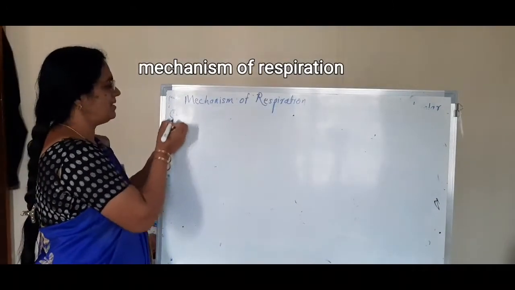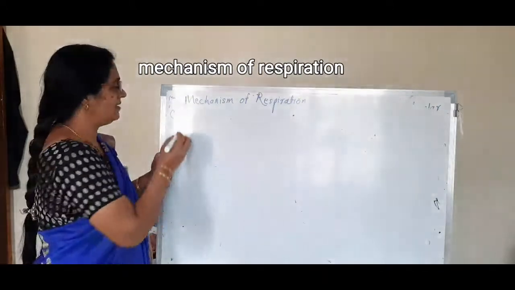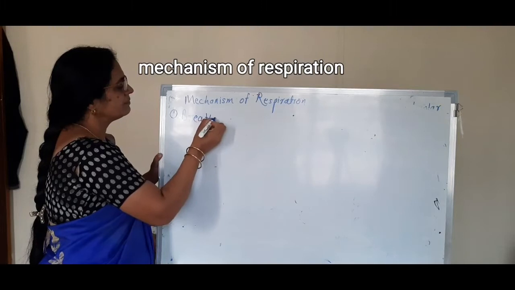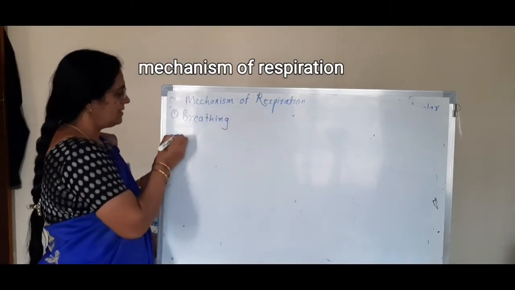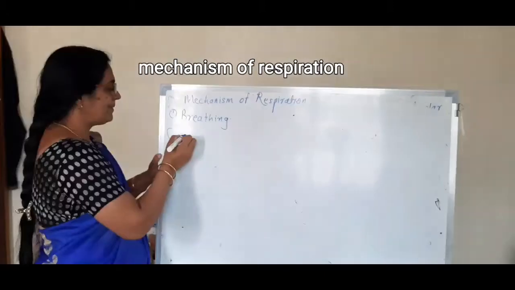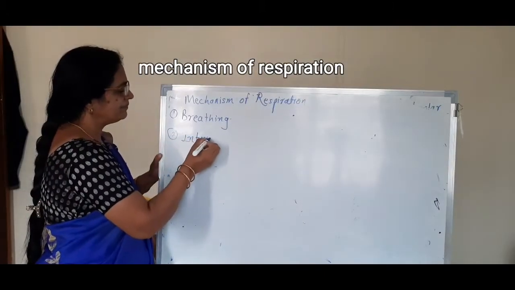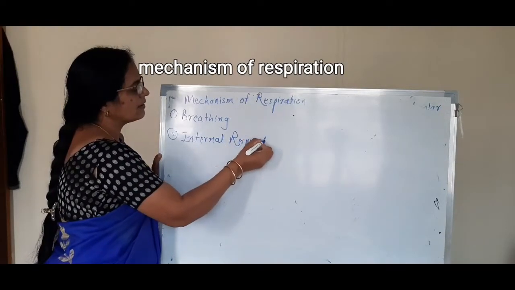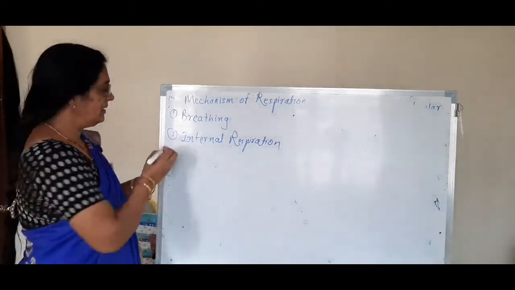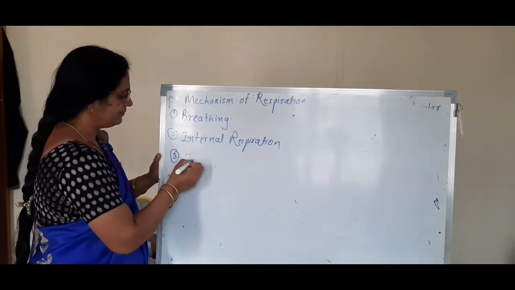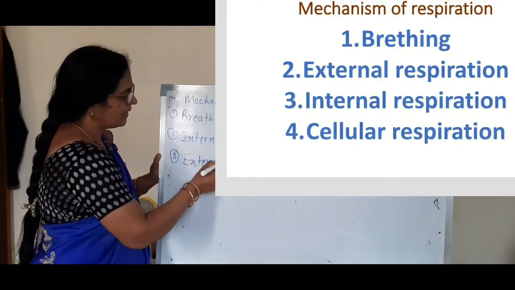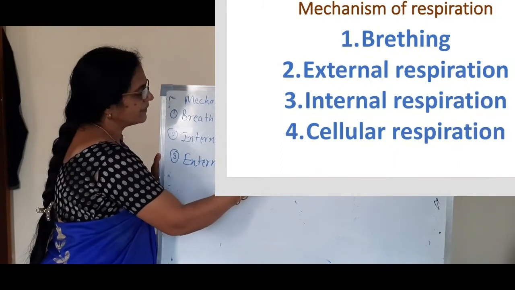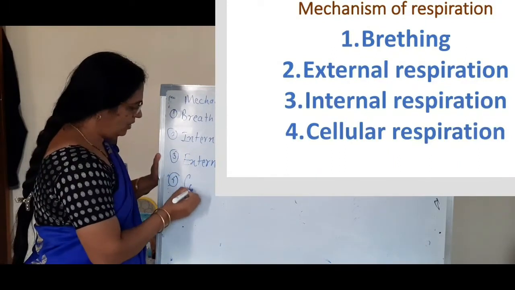The first step in the mechanism is breathing. The second is internal respiration, then external respiration, and cellular respiration.